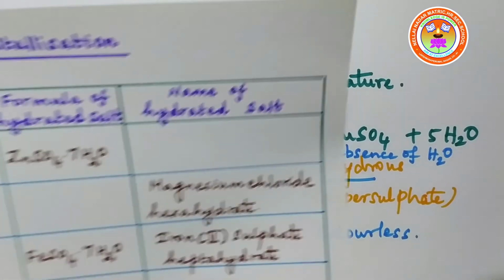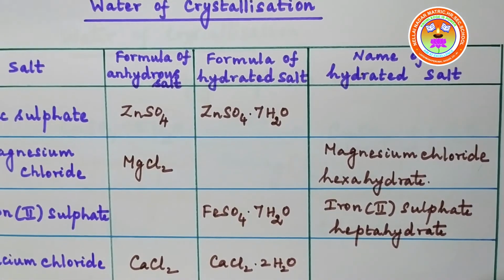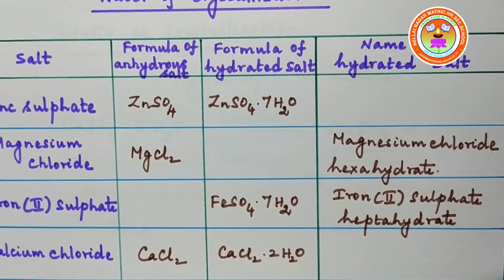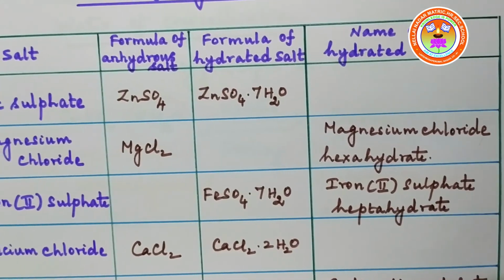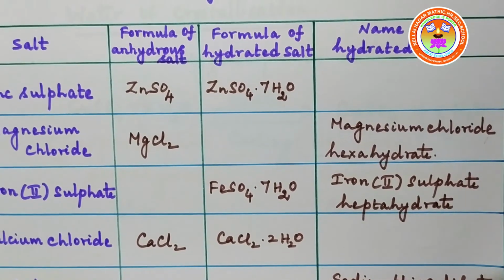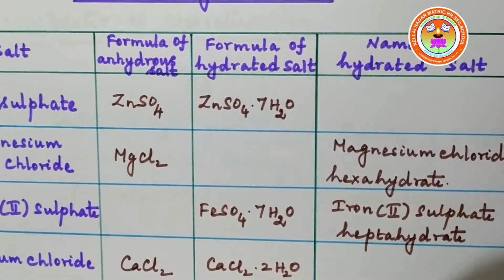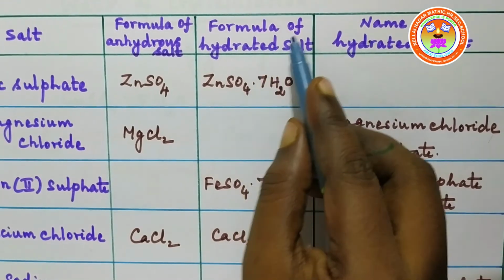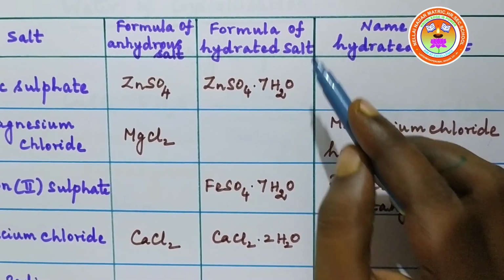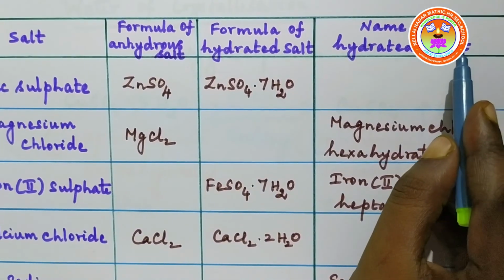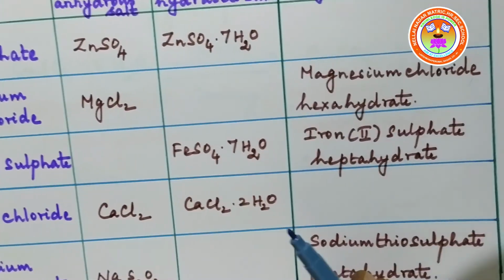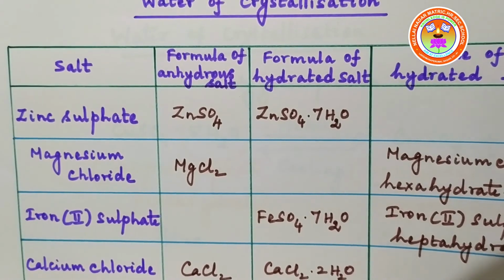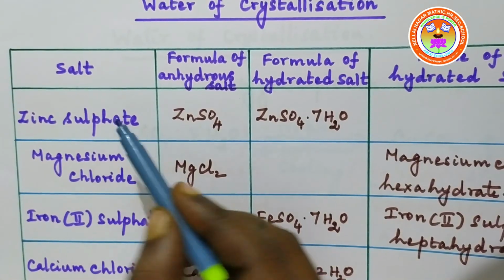We have a tabular column which will help us understand the concept of water of crystallization even better. This table has salt, formula of anhydrous salt, formula of hydrated salt, and name of the hydrated salt. Look at the first salt. It is zinc sulfate.